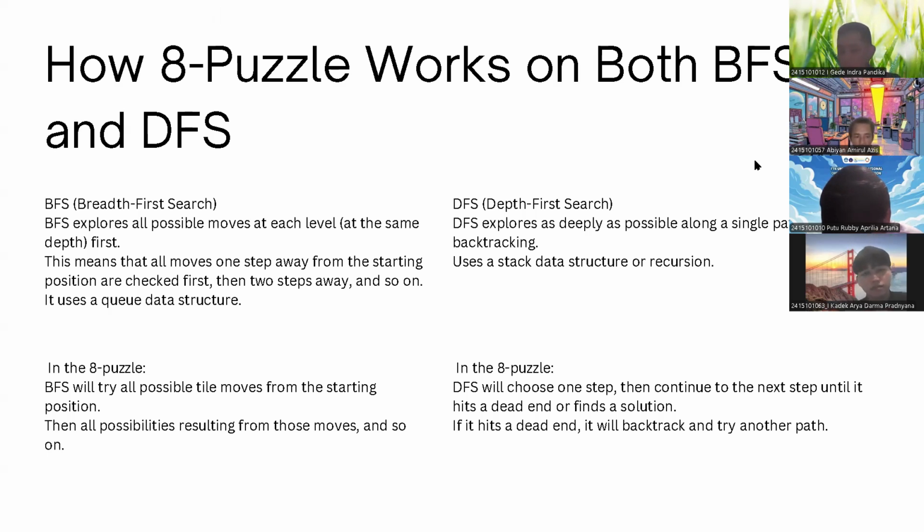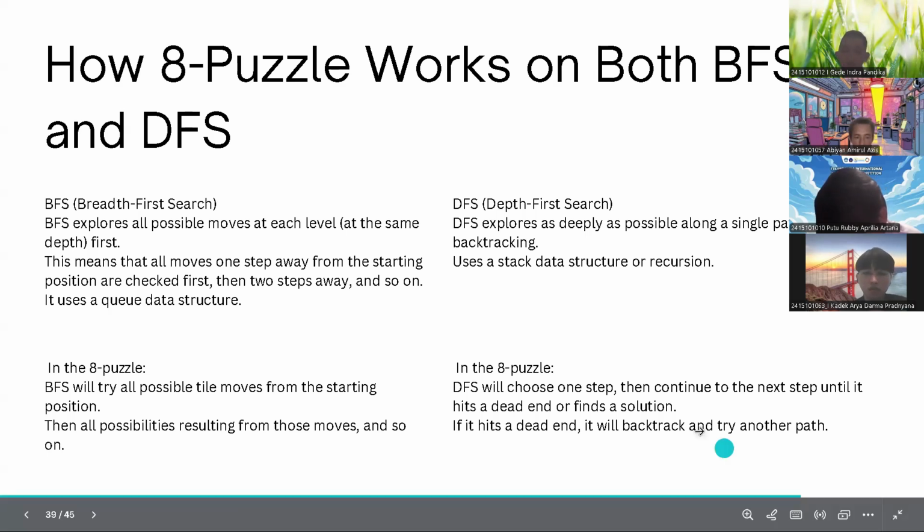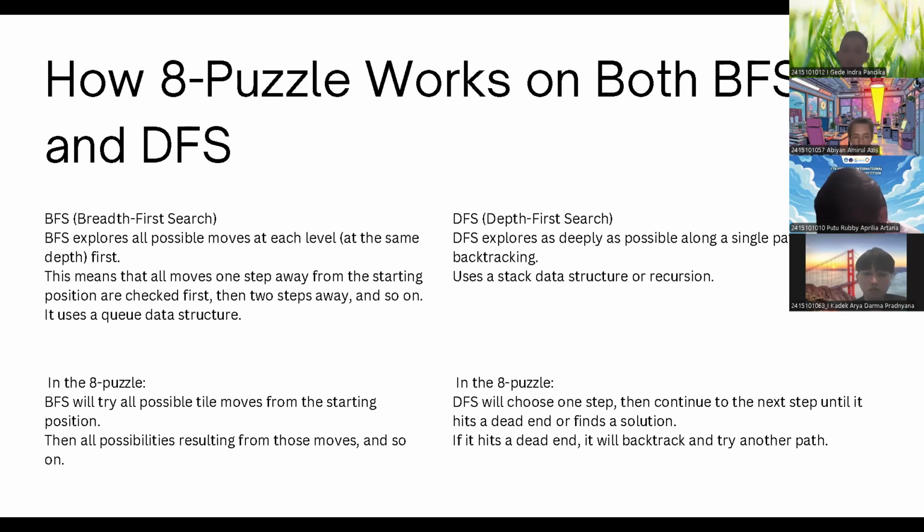It uses a queue data structure, and in the 8 puzzle, BFS will try all possible tile moves from the starting position, then all possibilities resulting from those moves, and so on.